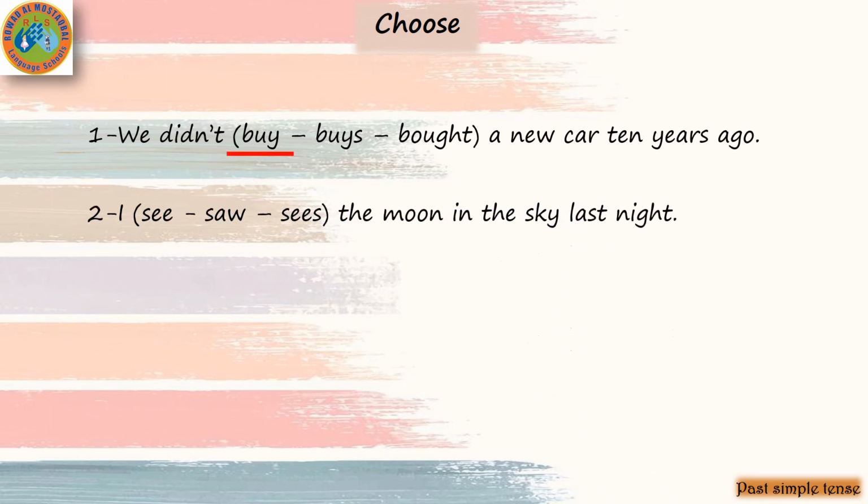Number 2, I see or saw or says the moon in the sky last night. In this sentence, we have the keyword of the past last night. So we will choose the verb in the past and the past of the verb see, saw. So we will choose the verb saw.